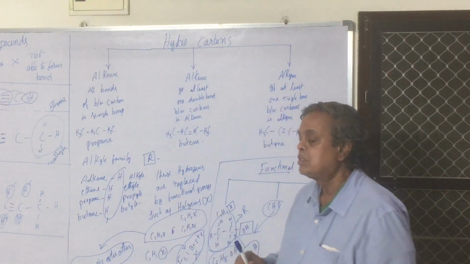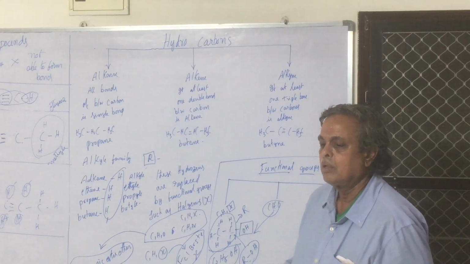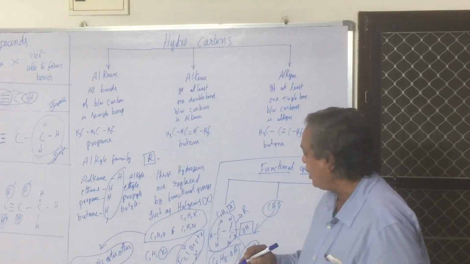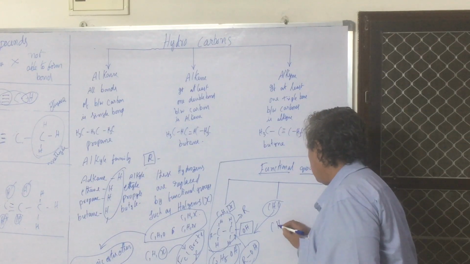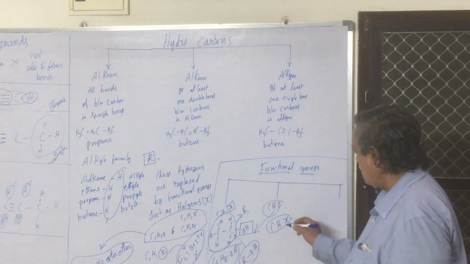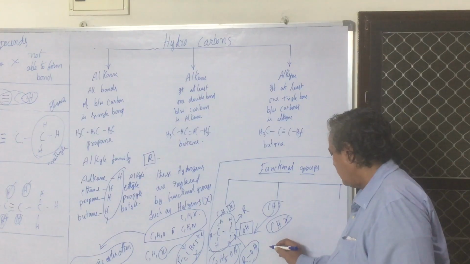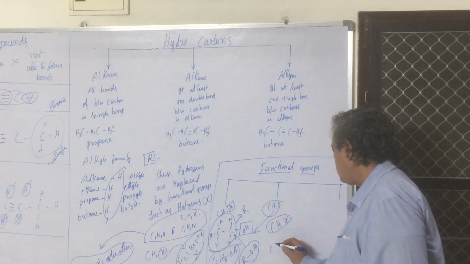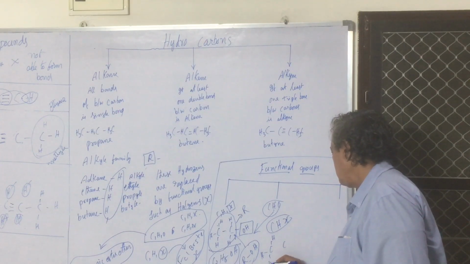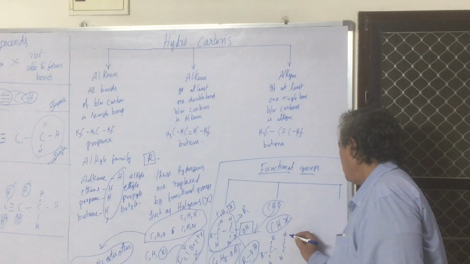Remember that. CnH2n+1 is always there. Always in CnH2n+1. I have told you first. What is this group here? Tell me. C and H. Otherwise you can't remember. Here we have H.